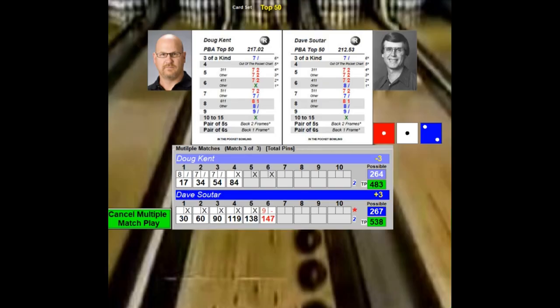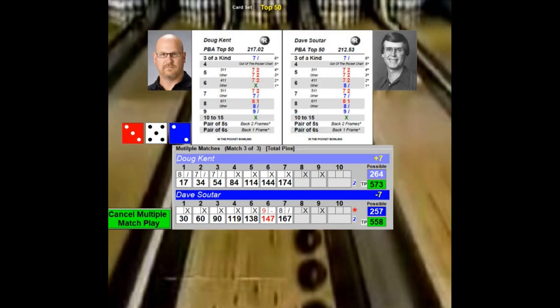And he misses a tough frame. This could be the opening for Kent in this match. Kent throws 463. That's a strike. Uh-oh. On 8, he throws a 366. That's another strike. Soltar throws another strike himself. On 9, he throws a strike. Kent throws a 352. That's a strike.